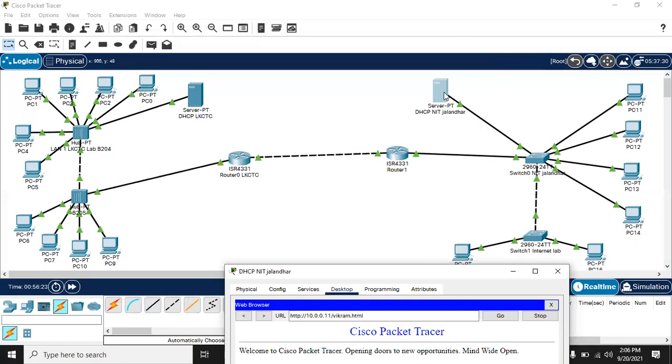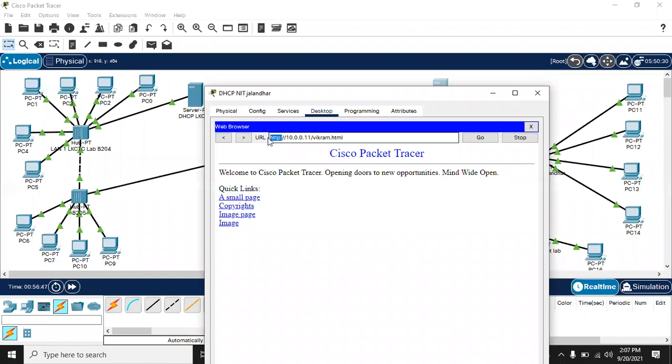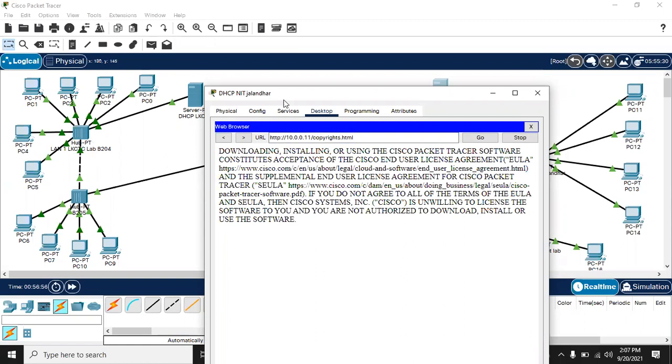So from this server, the request is now going through this router to another router in a remote location, to this server where the web page vikram.html is running. That web page is now opening on this device. This is how HTTP works. What is HTTP? The HTTP protocol. Getting it? What is the HTTP protocol? See, when I click, the request goes to this site.